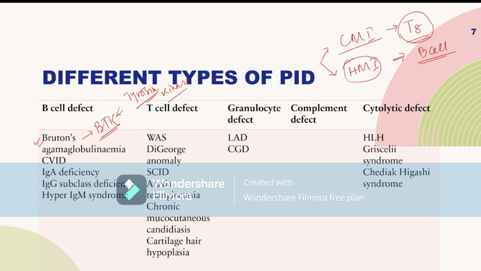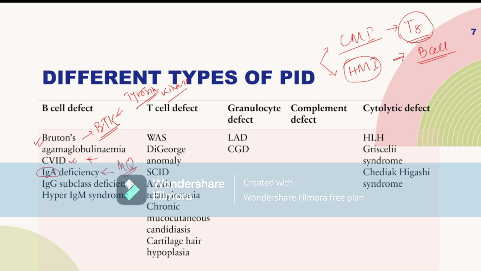body. Next is CVID, that means common variable immunodeficiency. That means the B cell is mature, but the B cell will not produce antibodies. How? I will discuss in my next videos. So CVID is called common variable immunodeficiency. Selective IgA deficiency. That means IgA is deficient in this patient, and this is the most common overall PID in any child.